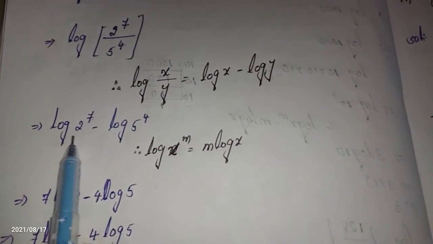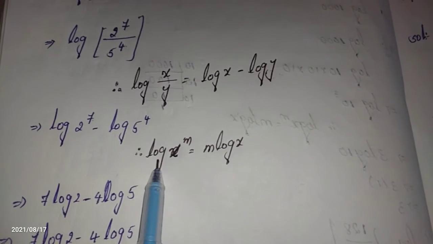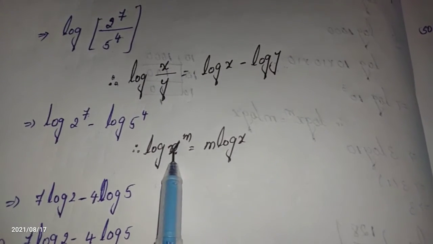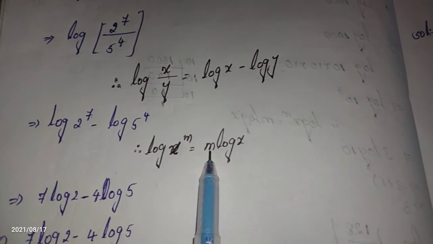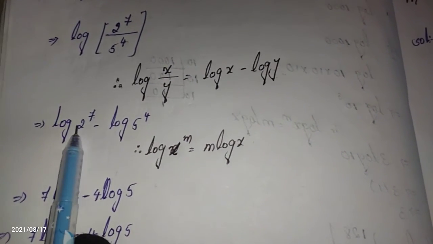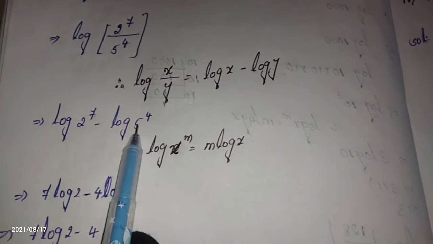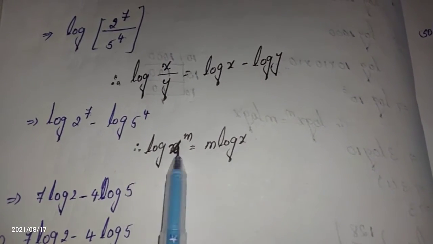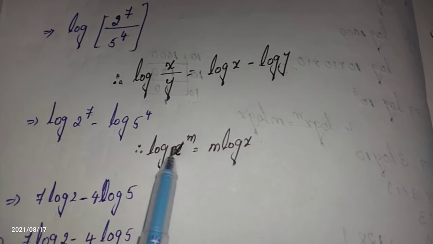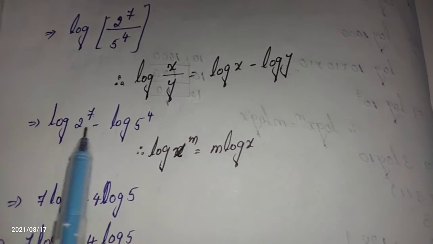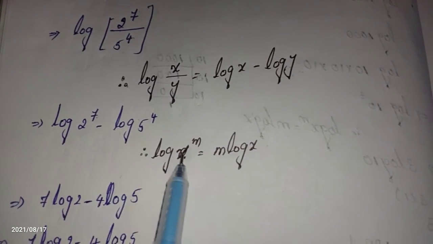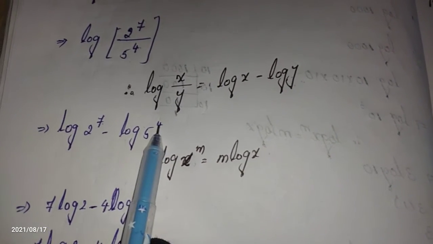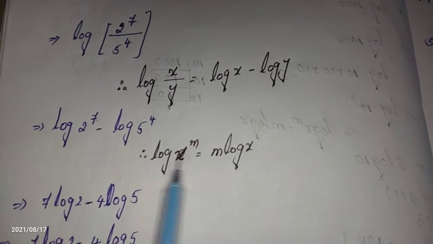Again we are using the next law of logarithm. What is that? Log x to the power m is equal to m into log x. Whatever power is there, we have to write before the log. For the first term and second term we are using this formula. In place of x we have 2, in place of m we have 7. For this one, in place of x we have 5, in place of m we have 4.